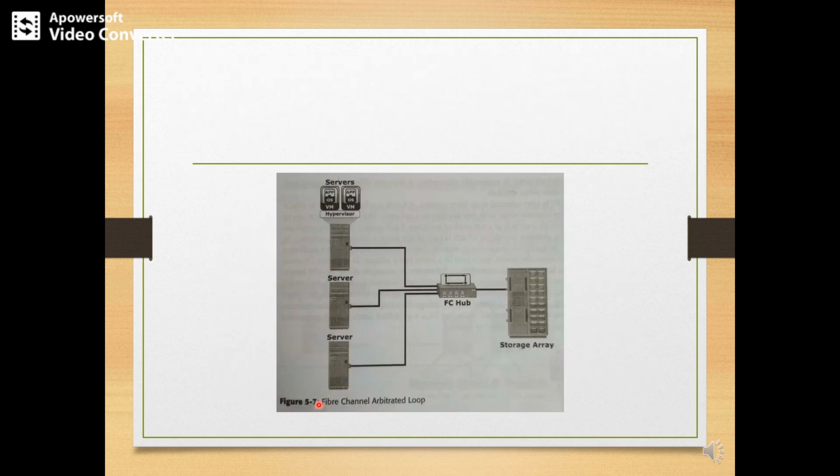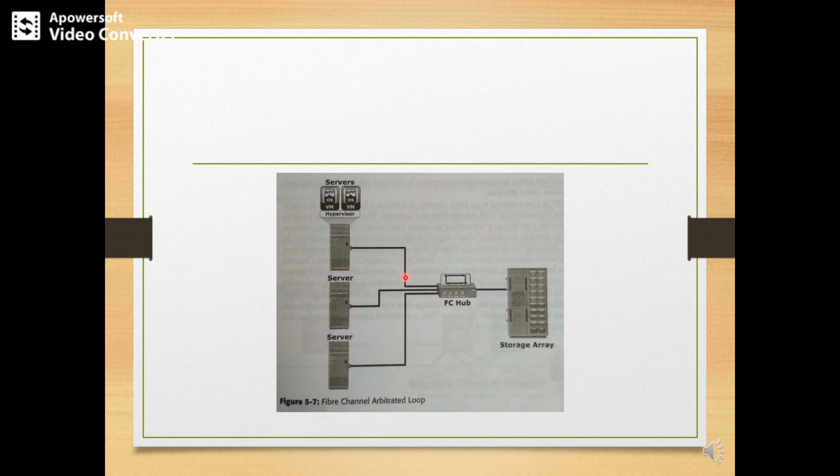This is the structure of fiber channel arbitrated loop. We can observe that in the point-to-point connection there was no FC hub concept. All the servers are directly connected to the storage. But in the case of fiber channel arbitrated loop, we have one central device called a hub.